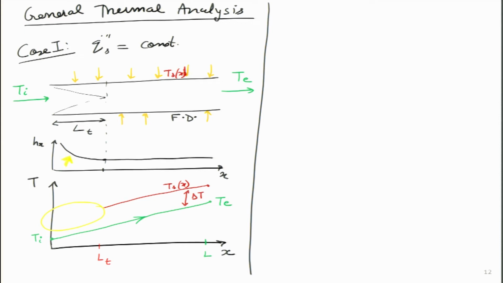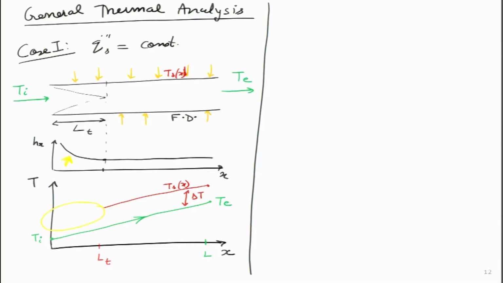What I mean is, I already have the trend for Hx, because it starts off with a very high value. Near x equals 0, the Hx value is very high, and then as x increases, the Hx value drops. This is the local convective heat transfer coefficient. After the flow has become fully developed, it then remains constant throughout. But what I am interested in over here is figuring out what the trend of the temperature of the pipe will be.